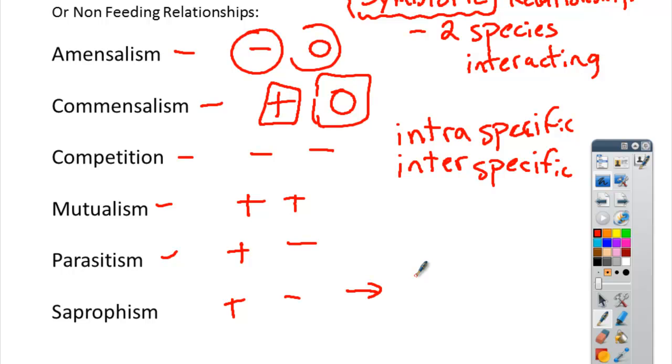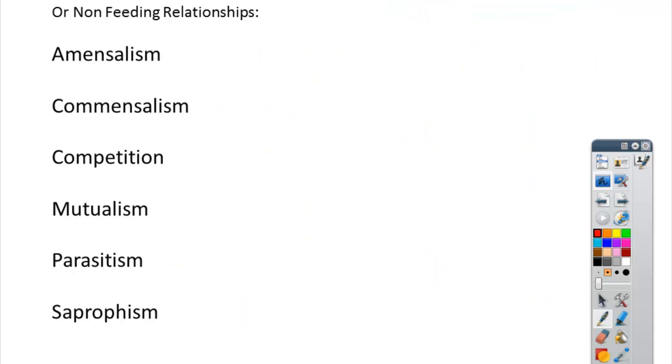And obviously, saprophytes include things like a fungus. Okay, if you're thinking along the same lines, you would say bacteria, things that decompose. Okay, that's a saprophyte. All right, so those are the non-feeding relationships, and how they work using symbols, I think, is the best way to do it. Okay, now as I get rid of all that, let's take a look at some examples.